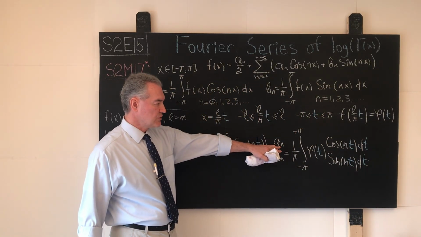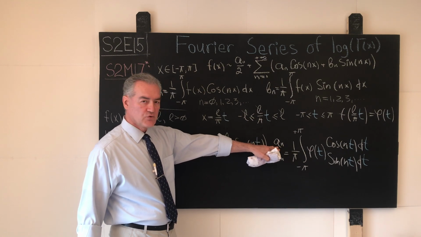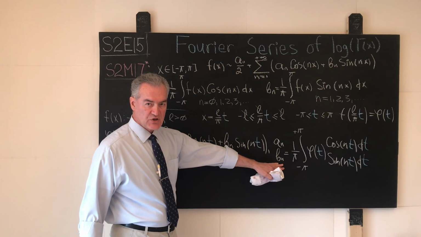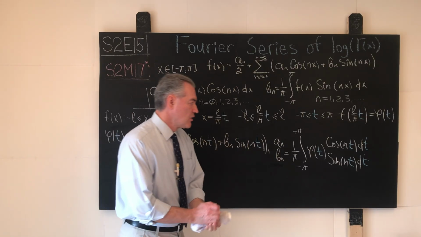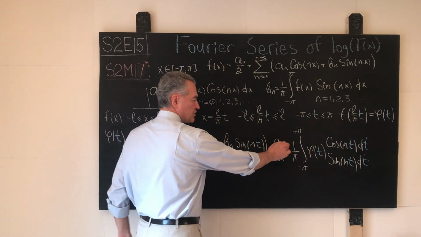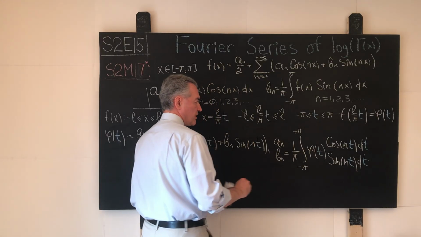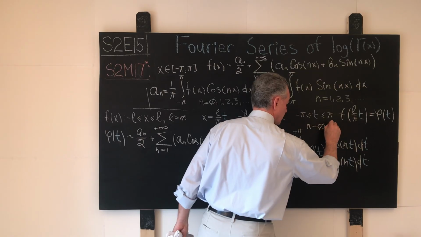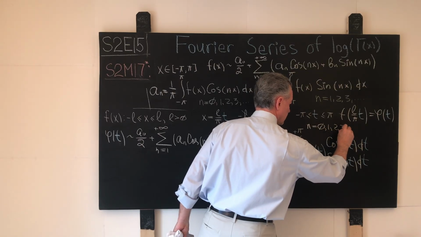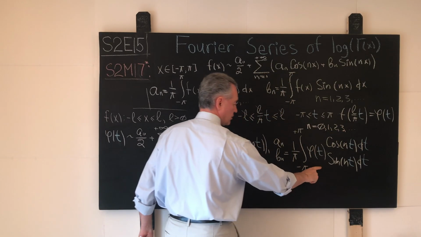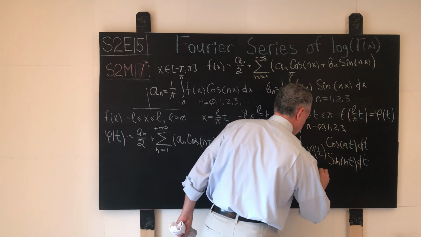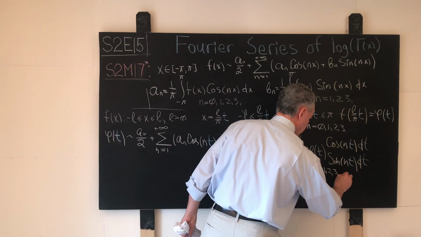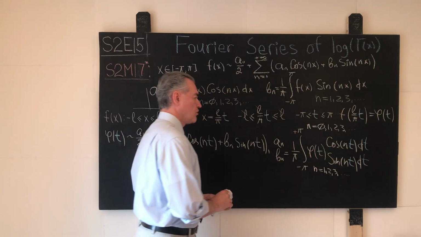For the second floor, we take the expressions for the coefficient an. For the bottom floor, we take the expressions for the coefficient bn. Obviously, for coefficient an, n will vary from 0, 1, 2, 3, and so on. And for the coefficient bn, n will vary as 1, 2, 3, and so on.